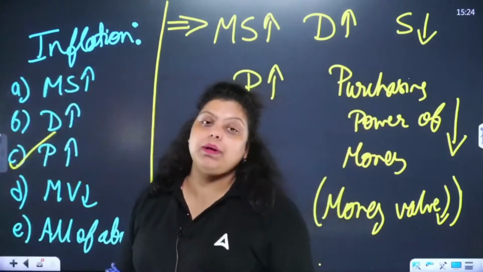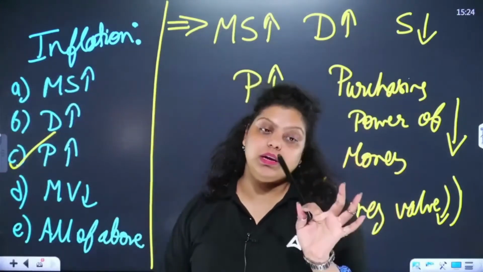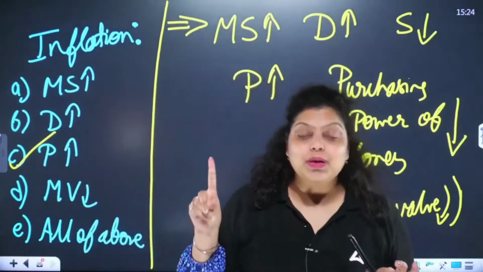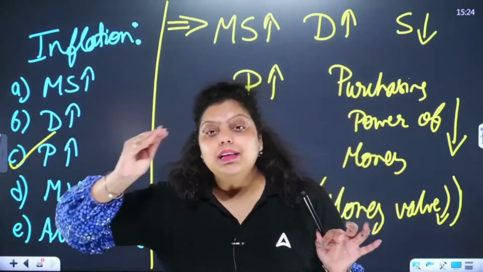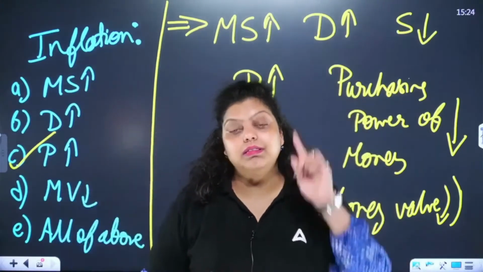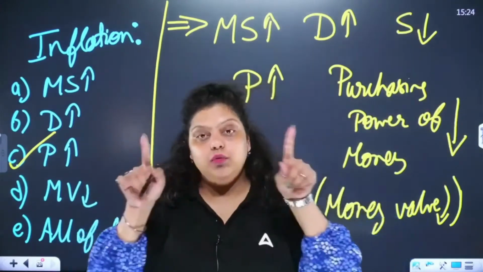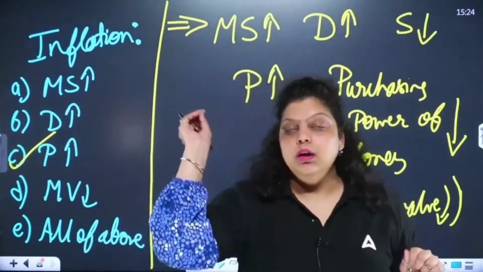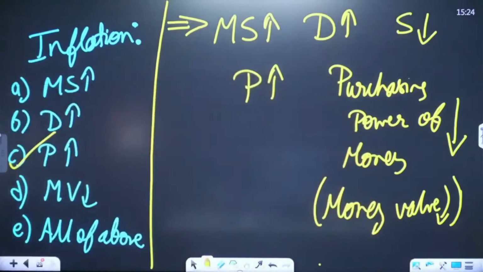Now the prices increase. Now 1 pen is available in the market for 200 rupees. So I used to purchase 2 commodities, now I am purchasing 1. It means the 200 rupee note which I have now has less capacity to purchase goods and services compared to what it used to have. It means the purchasing value of the 200 rupee note has decreased. The reason is that prices increased. So whenever there is inflation, the money value of the currency will definitely decrease.